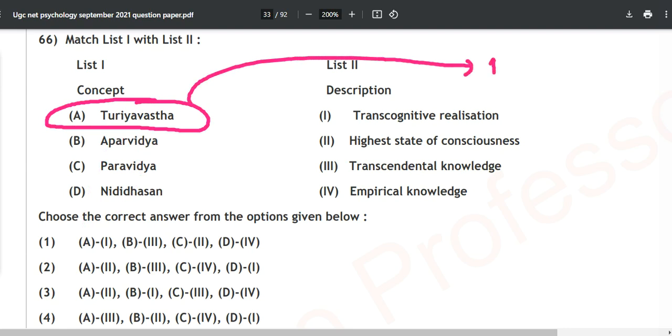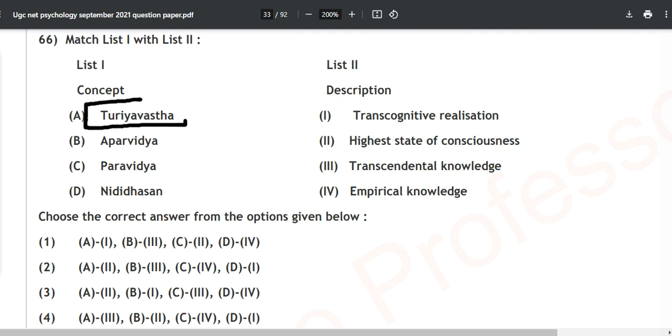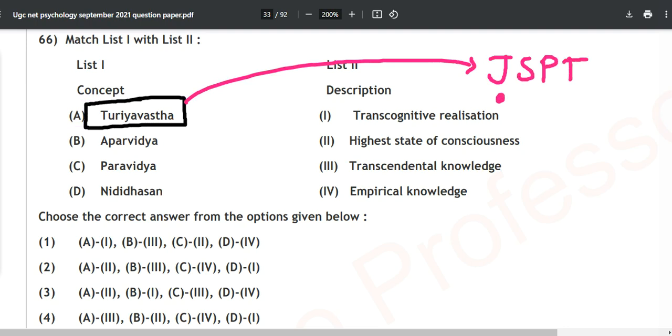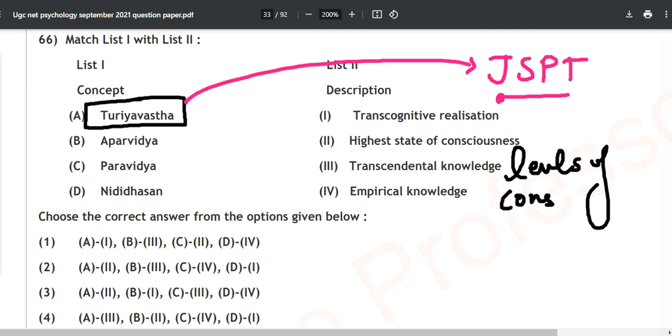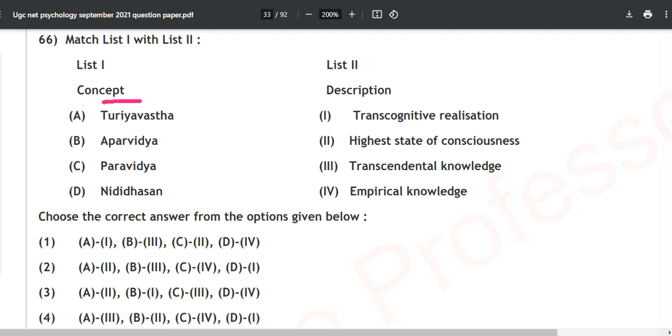So it is from where? It is from our unit number one, emergence of psychology. So what is this turiya avastha? I have made a mnemonic which I shared already with all of you. The mnemonic is simply JSPT. From the lowest level of our consciousness, we are coming up. This is from your levels of consciousness, and to your shock, it is mentioned in the book as well. Turiya avastha is the very highest state of consciousness.